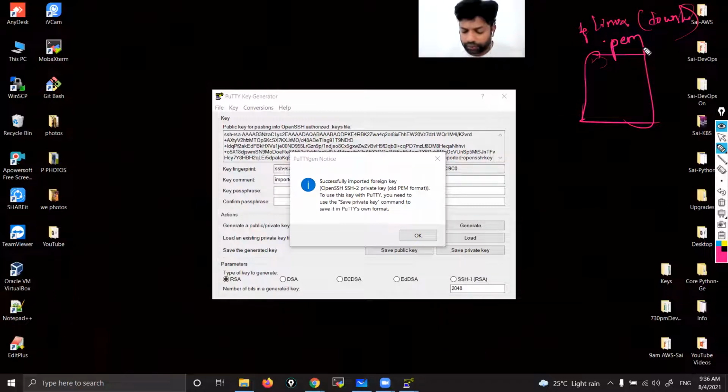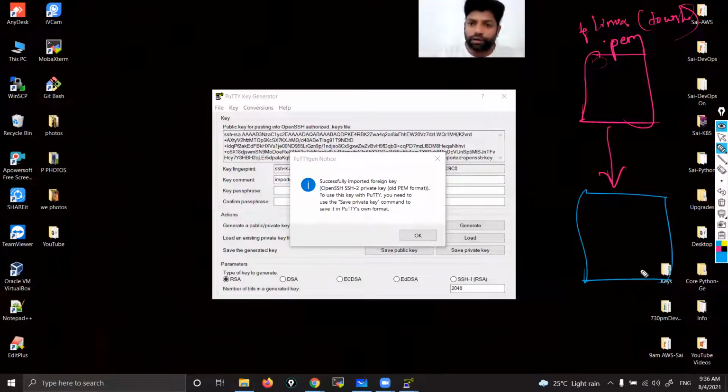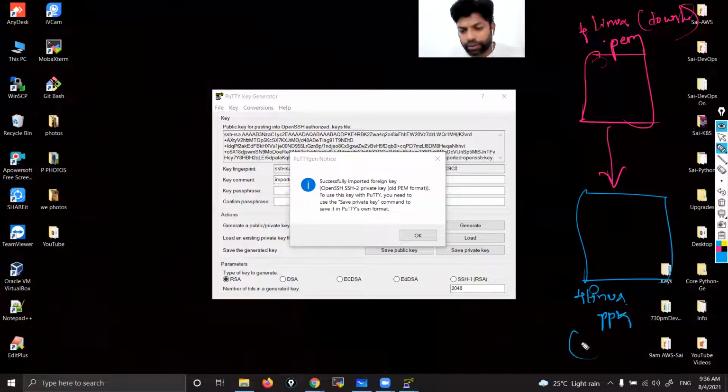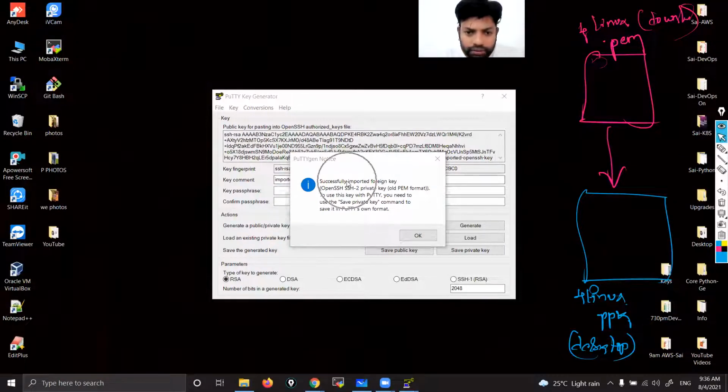So I'm going to convert that into PPK. Convert means it will take a copy of that and convert it. I'm going to name it 4Linux.ppk and keep it on my desktop. Now it says successfully imported.